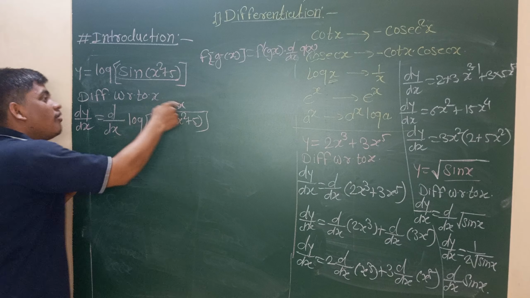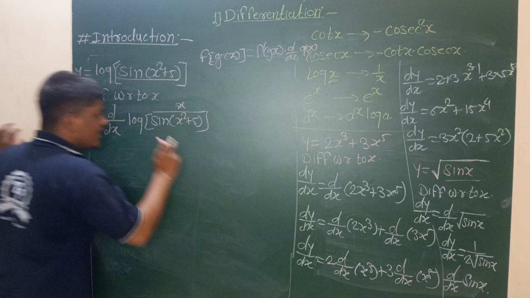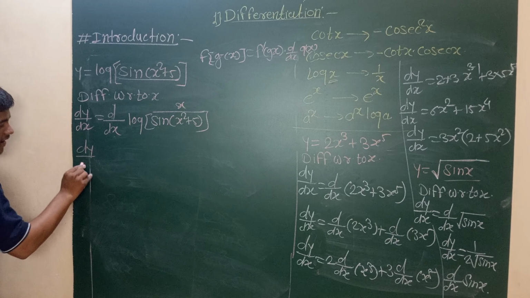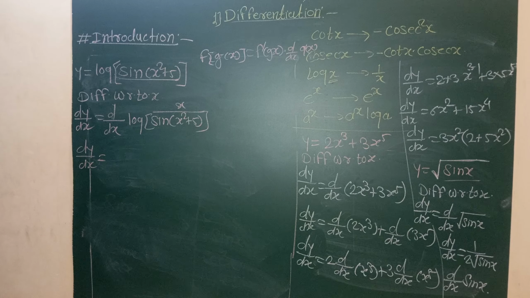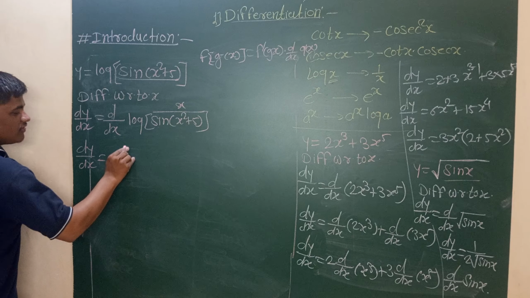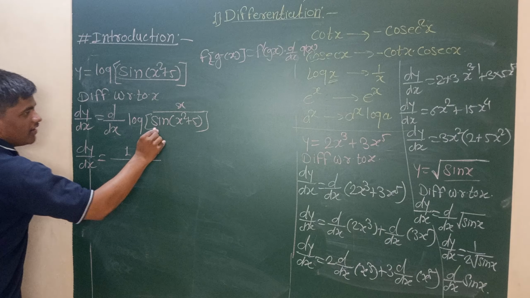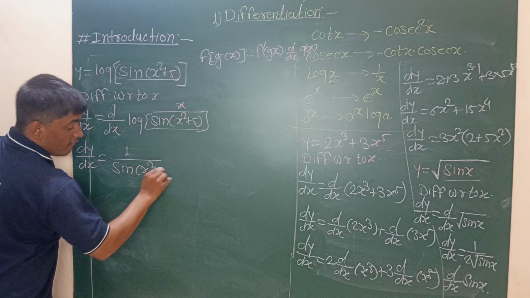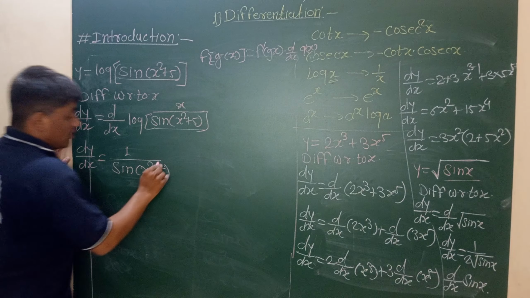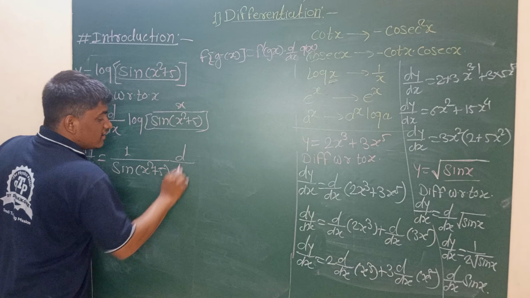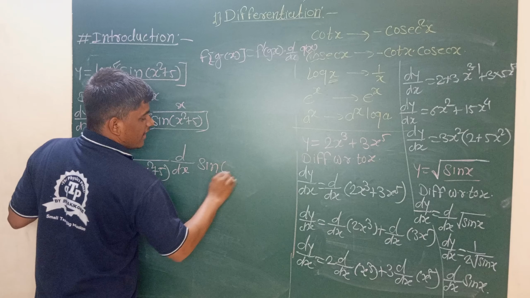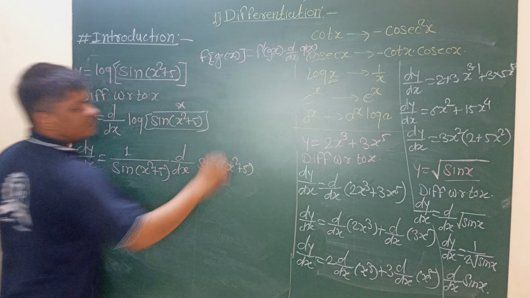So dy by dx is equal to 1 upon sin of x square plus 5. Remember, we must again differentiate this x, that is sin of x square plus 5.